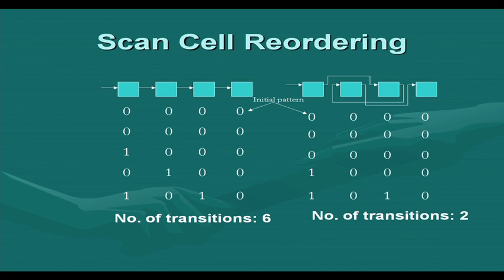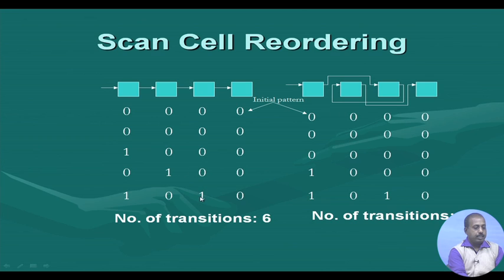Another possibility of transition reduction during scan shifting is by scan cell reordering. Suppose we have a 4 cell scan chain where these are the scan chain cells. Now, we finally want this particular test pattern, 1 0 1 0, to be shifted. Initially all flip flops are reset, so it is 0 0 0 0, then this 0 is shifted. So this 0 comes here, then this 1 is shifted. The 1 comes here and 0 goes to this point, then again this 0 is shifted. So 0 comes here, 1 gets shifted and this 0 also gets shifted, and finally this 1 comes into the scan chain. If you compute the number of transitions, there is 1 2 3 transitions, 4